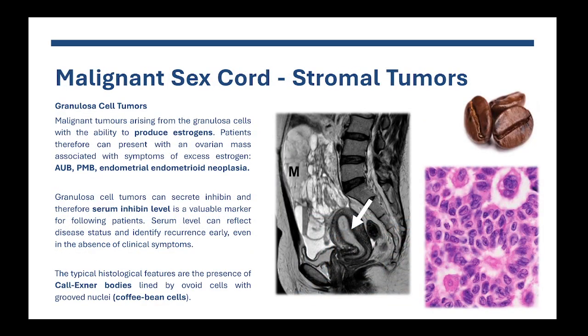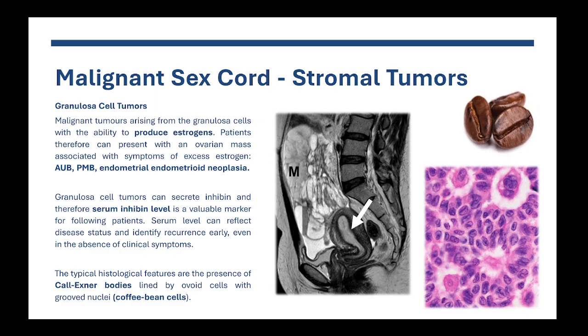Okay, the main malignant sex cord stromal tumors that you need to know about, well, first there is the granulosa cell tumor. Okay, this is a malignant tumor that arises from the granulosa cells of the follicle. And if you remember the course that we had on the ovulatory cycle of the ovary, we know that the granulosa cells are responsible to produce estrogens. So therefore, the patients with granulosa cell tumors will present with an ovarian mass associated often with symptoms of excess estrogen.